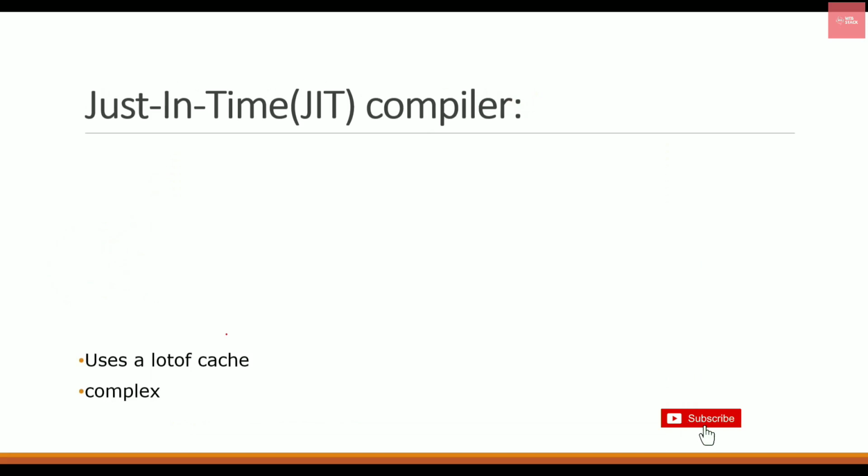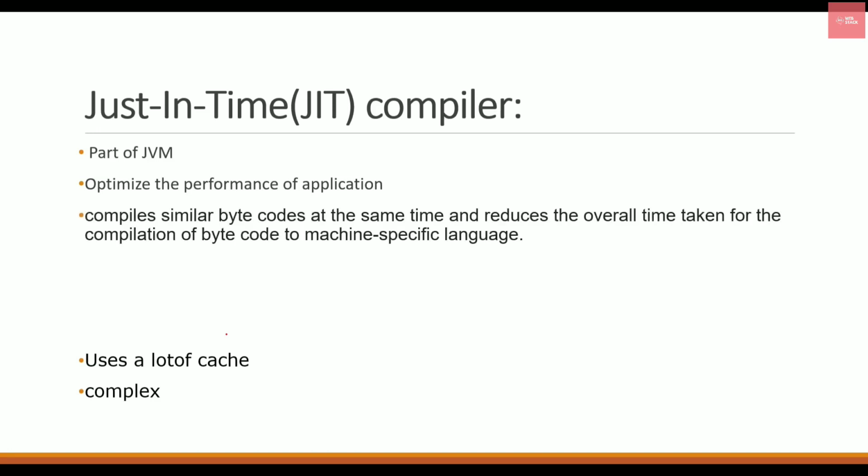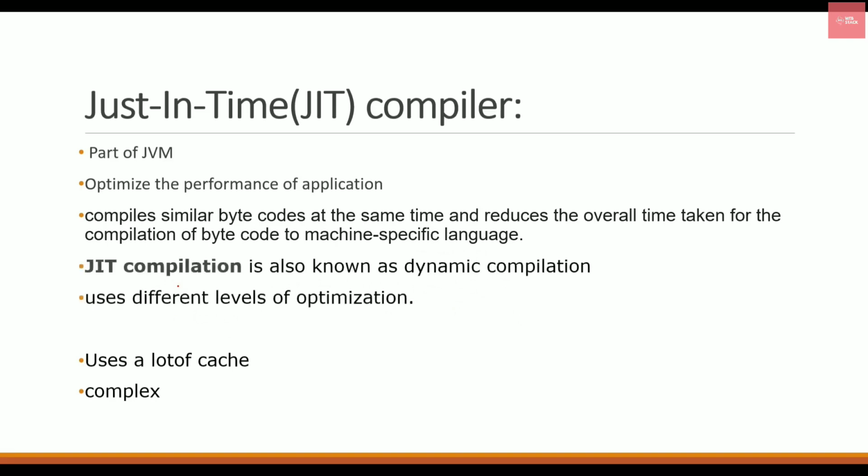There is one more thing that you need to remember here, called the just-in-time compiler. JIT is a part of JVM, and it performs optimization of the application. Optimization simply means that it will execute some of the code which is similar at the same time, so it overall reduces the time taken for compilation.